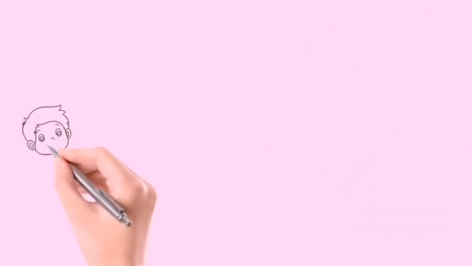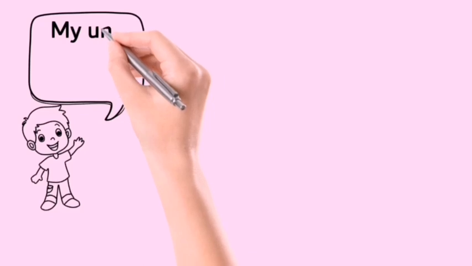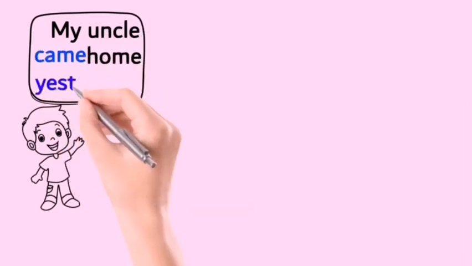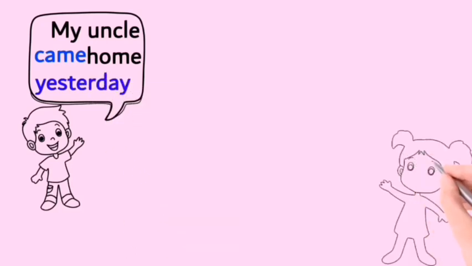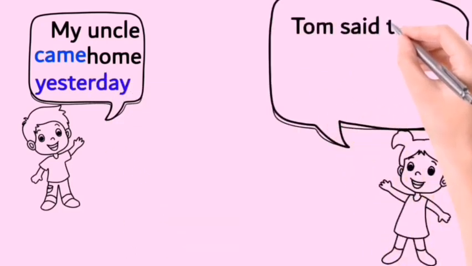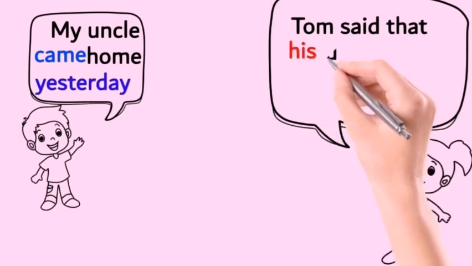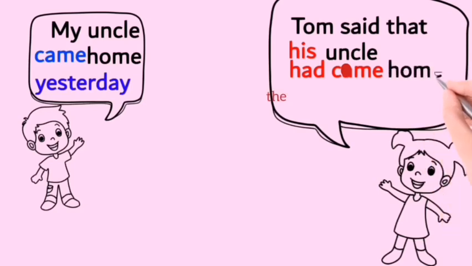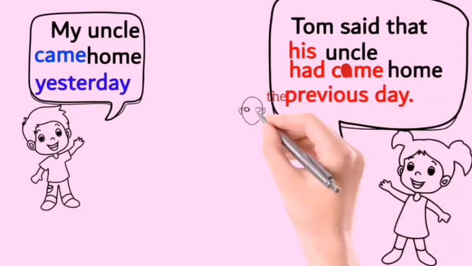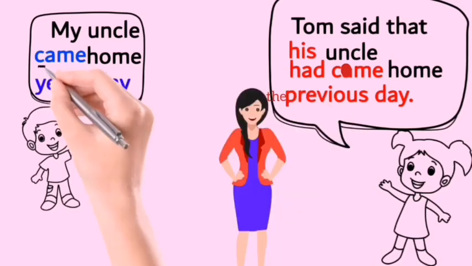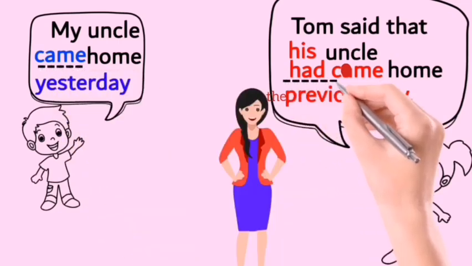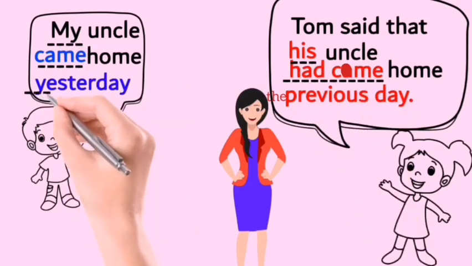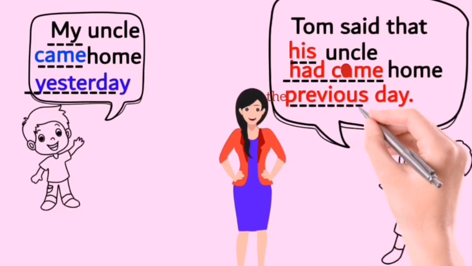Now let's check how the sentences in past tense change in reported speech. My uncle came home yesterday. This sentence is in simple past tense. When reported, simple past changes into past perfect. Tom said that his uncle had come home the previous day. The past verb came changed into past perfect, had come. The time expression yesterday changed into the previous day.